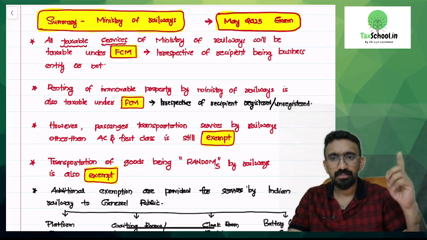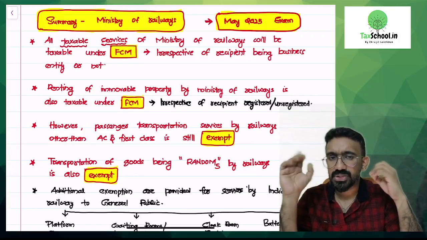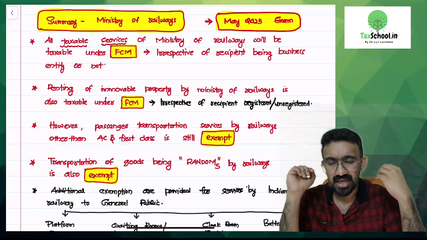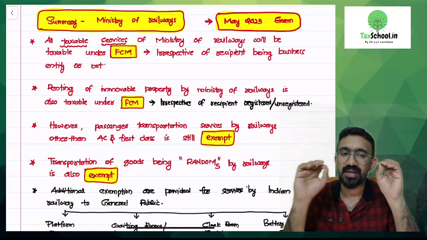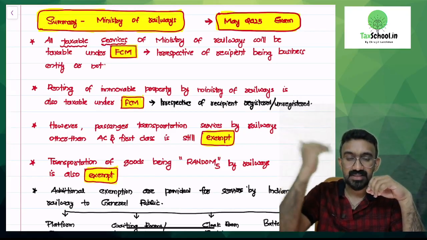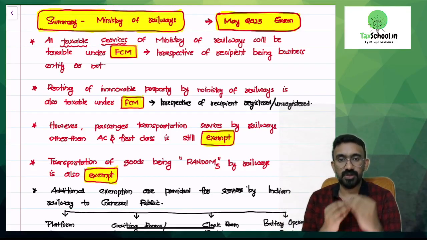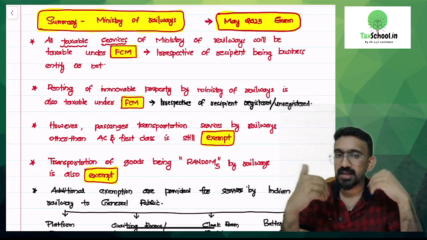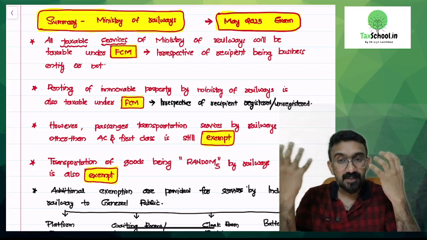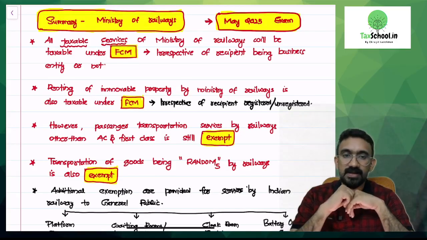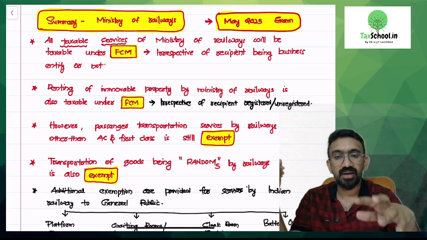Then point number 2. Look at it. Renting of immobile property by Ministry of Railways is also taxable under FCM, irrespective of the recipient being registered or unregistered. Why did they put this point? Because since that is government, we used to make an understanding of whether it is registered or unregistered, and that was all our decision making. That is also gone. Then, third one, there are some exemptions that are available for Indian Railway services. What is the most popular service that we remember Indian Railway for?